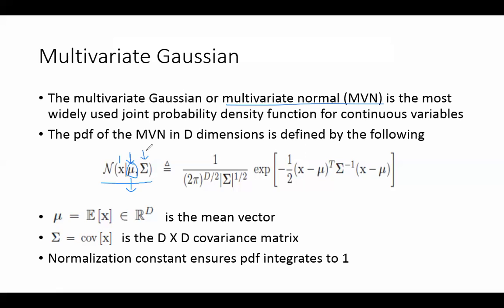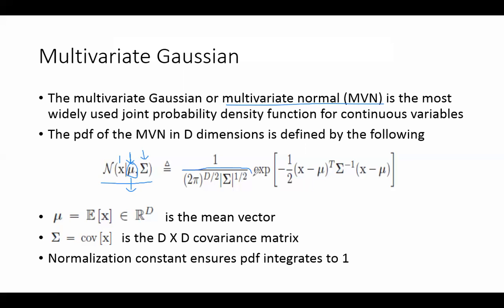ठीक है? So in this case, the covariance matrix, if I have 3 variables, so it's going to be a 3 by 3 matrix. It's going to be symmetric. ठीक है? और क्या कहते हैं? It's going to be symmetric. ऊपर का is going to be similar as the lower one, क्योंकि correlation between x1 and x2 is equal to correlation between x2 and x1. It's a symmetric relationship. It's not anti-symmetric. ठीक है? So the formula is this one.